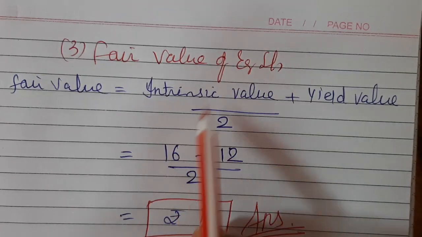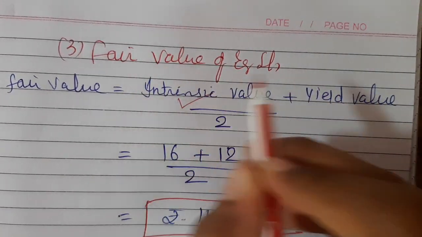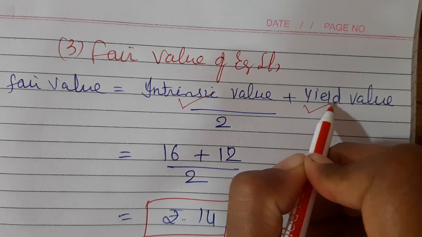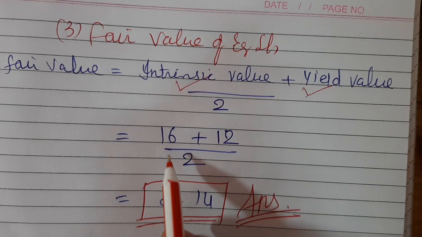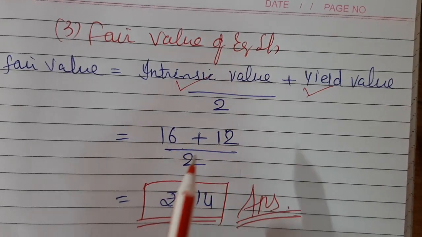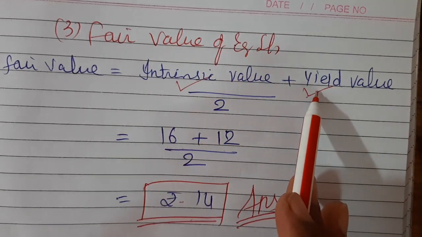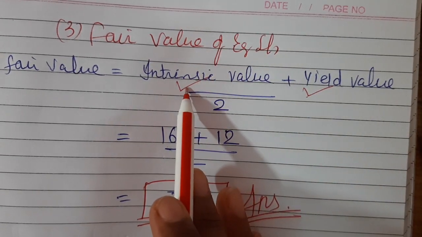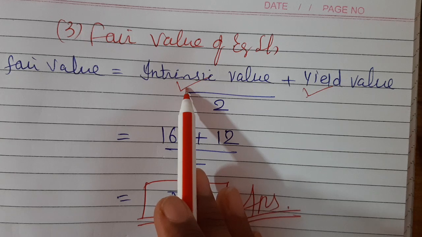So for finding out fair value, that is 14, you need intrinsic value as well as yield value. So before finding fair value, we need the answer of both of these. Therefore, firstly we found intrinsic value and then yield value. For finding out intrinsic value, what is the formula? Net asset upon number of shares. So number of shares can be taken from the balance sheet directly, but we need to find out net asset, right?